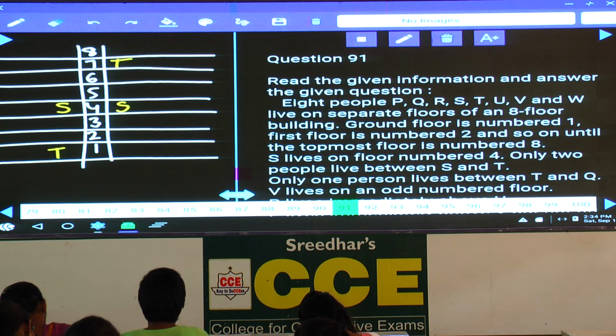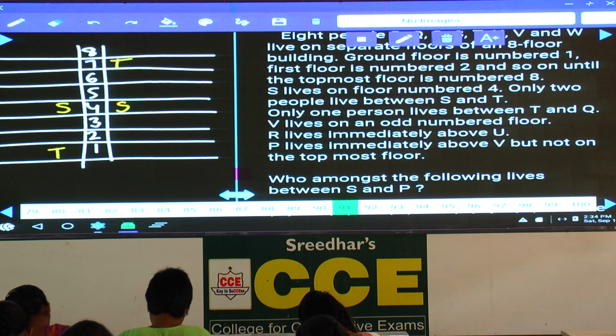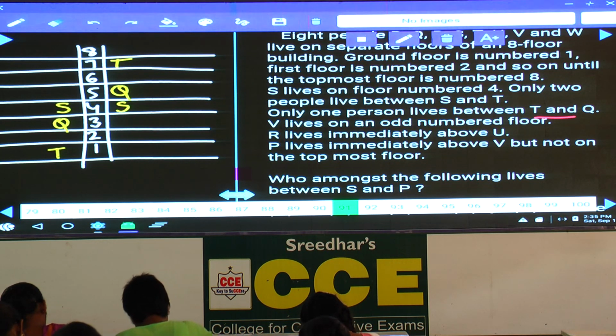Now 91 to 95, S is on the 4th floor, and only 2 persons between S and T. And next one, only 1 person between T and Q. Now in between T and Q there must be exactly one person. As T is here, Q must be here.